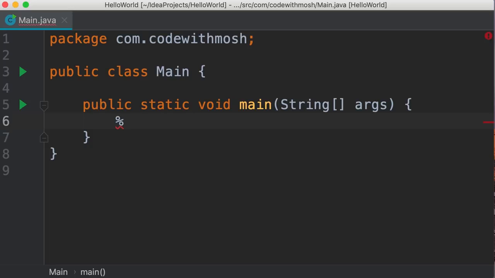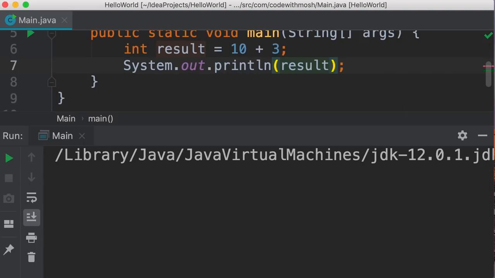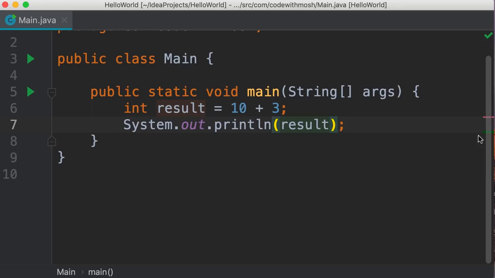Let's look at a few examples. I'm going to declare an integer called result. Here we can type 10 plus 3. Now when we print result, it's going to be 13. Pretty straightforward. There you go. So this is addition. We also have subtraction and multiplication. Division is an interesting one. Let's take a look.